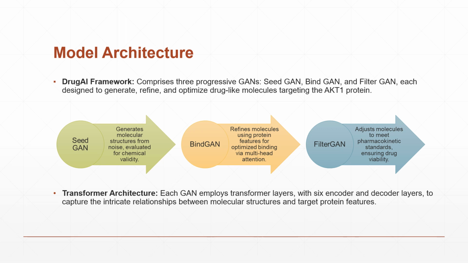The entire process is powered by graph transformers using multi-head attention mechanisms in both the encoder and decoder to capture complex relationships in molecular graphs. The encoder learns the structural representation of molecules by processing annotation and adjacency matrices, while the decoder refines these representations by integrating protein features. This allows for a more accurate generation of drug-like molecules that are specific to the target proteins.